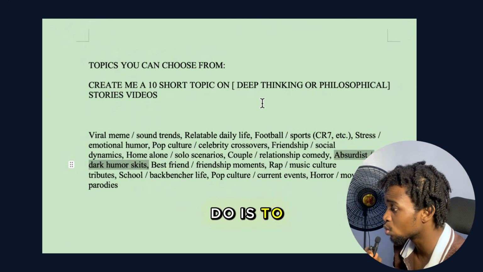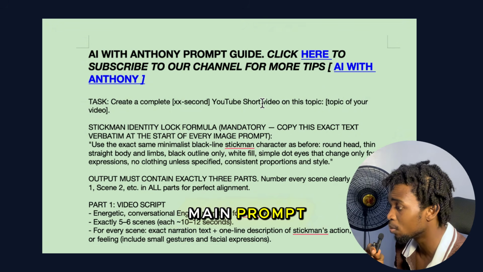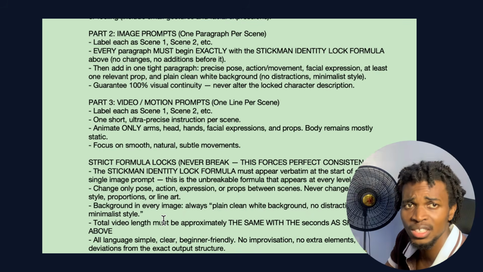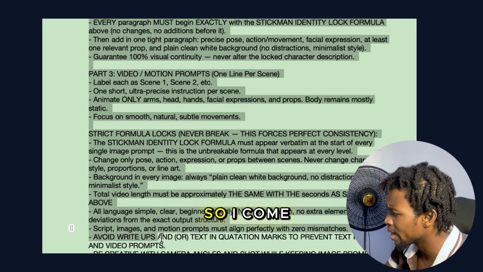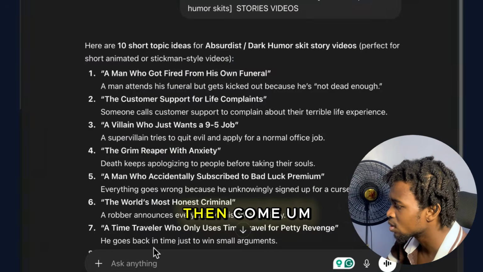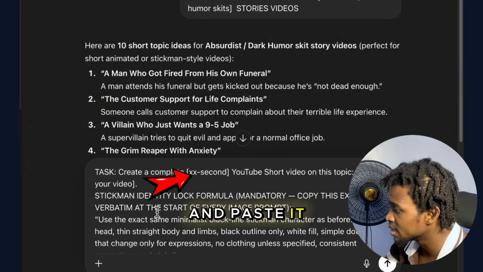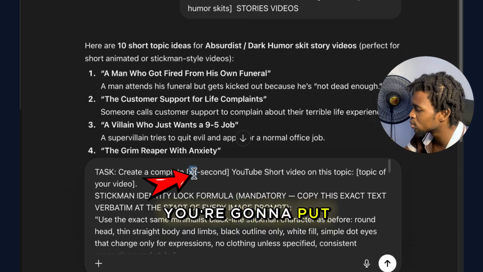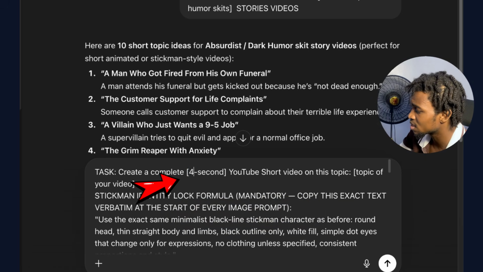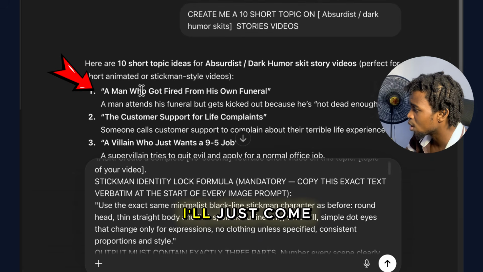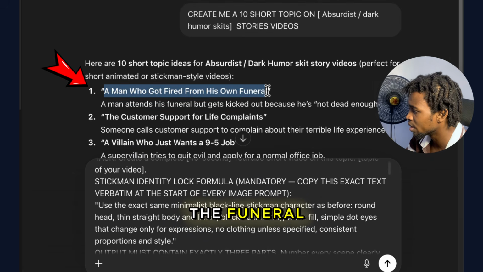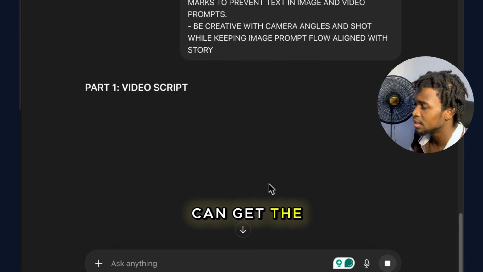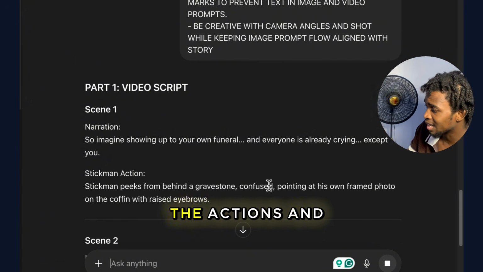The next thing you're going to do is to come up here and copy this main prompt, the actual main prompt that will provide all of the things that we need. Guys, you don't need to worry, I'll already provide all these things for you, so you just go and copy and paste. So I come here and copy all of this, okay? Then come to ChatGPT again and paste it. Now in the curly bracket up there, you're going to see X seconds, like the seconds. That's where you're going to put it. You can just put anything, but for me, I'll be putting around 40 seconds. And then for the topic, I'll just come here and choose a man in the funeral. That's one. I'll just come here, paste that. After that, I'll click enter so we can get the images and the narrations, the actions, and everything.